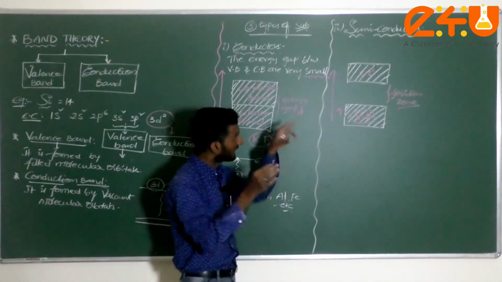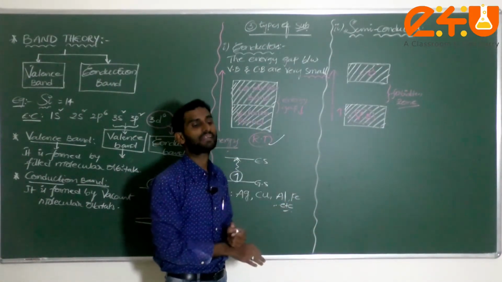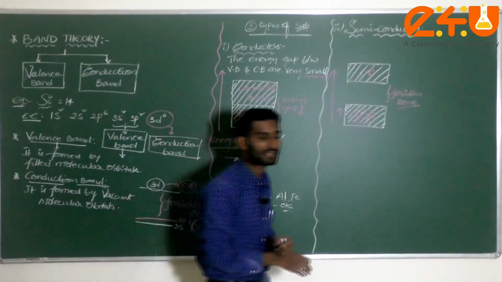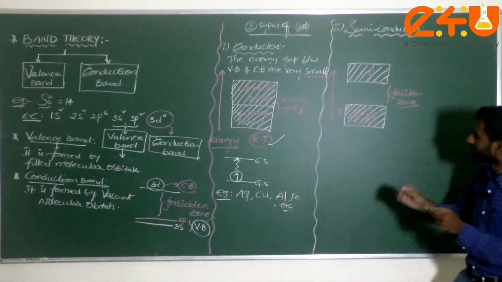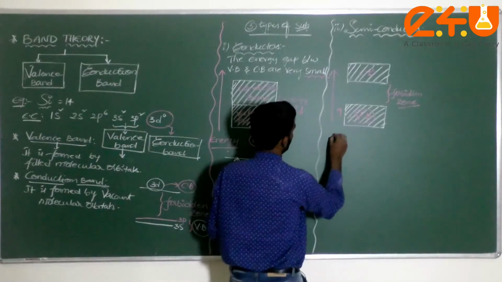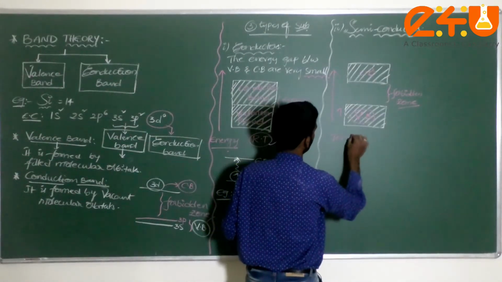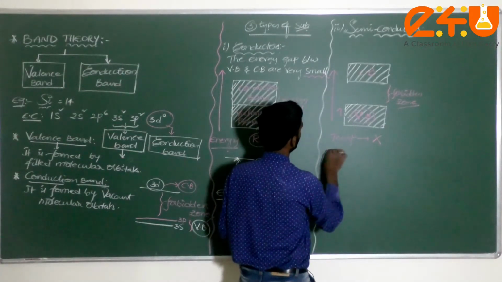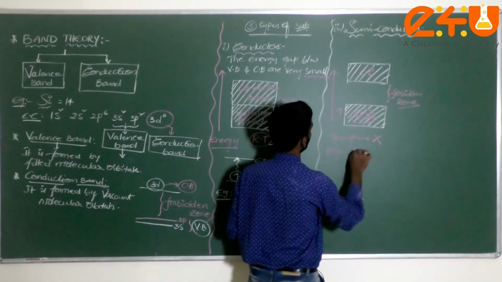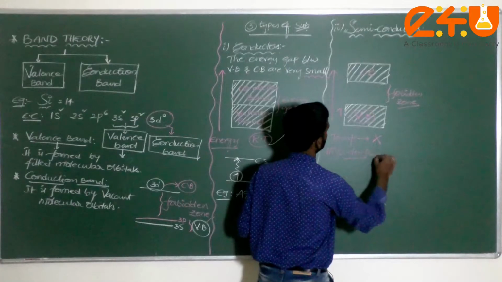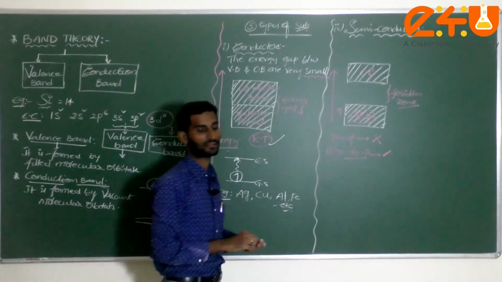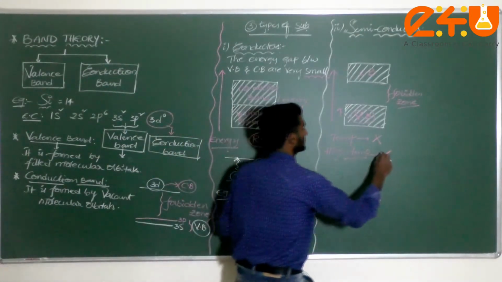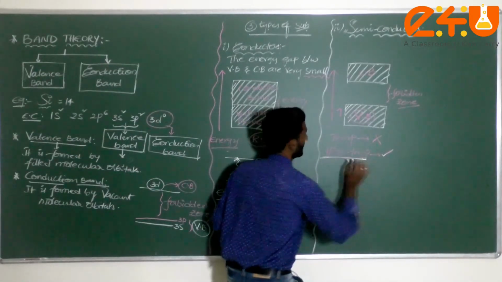At normal conditions, it will not conduct electricity. But if you raise the temperature, at a high temperature it conducts electricity.